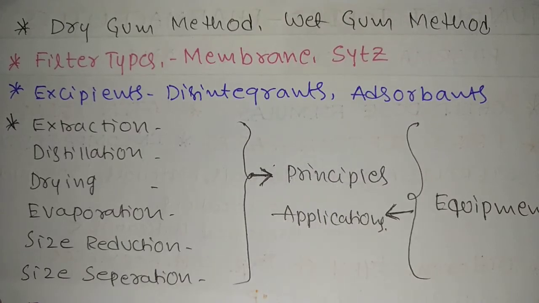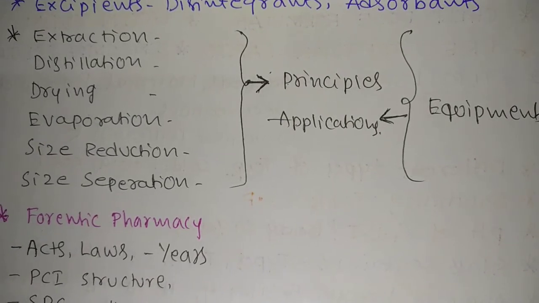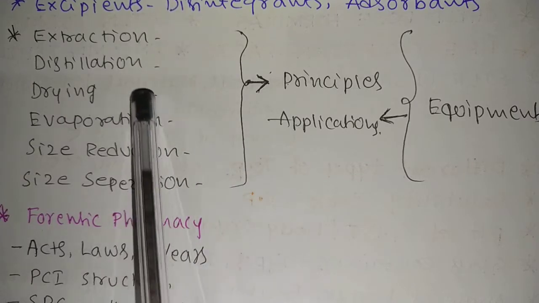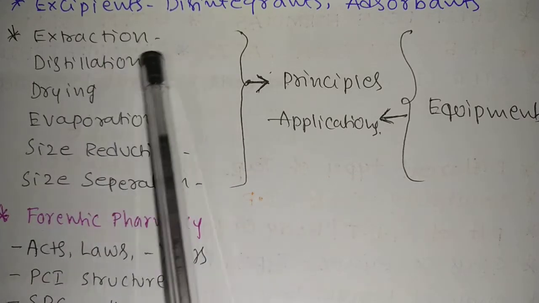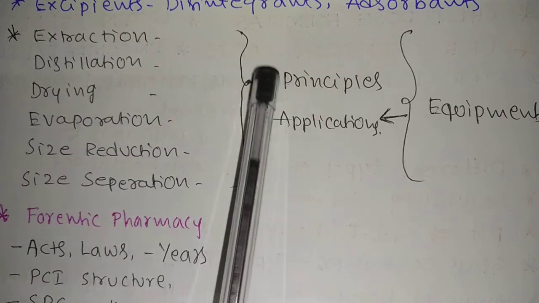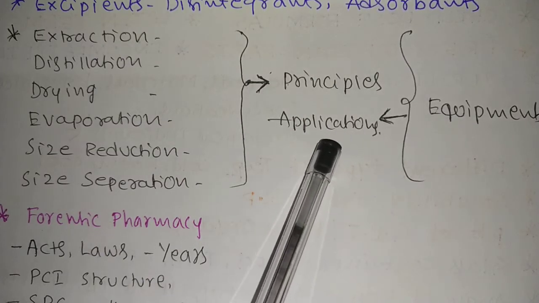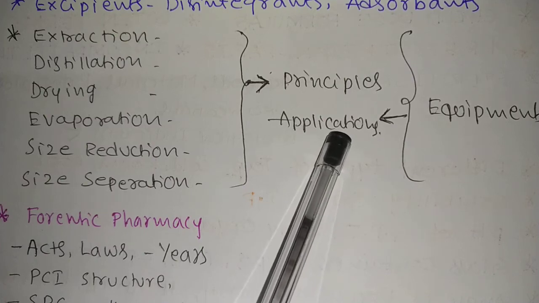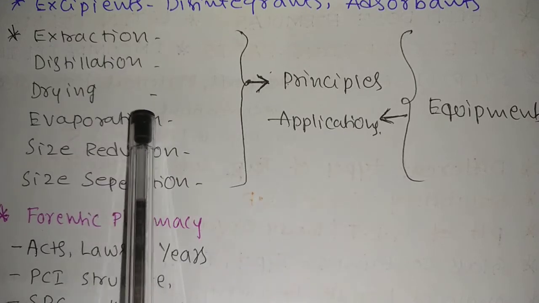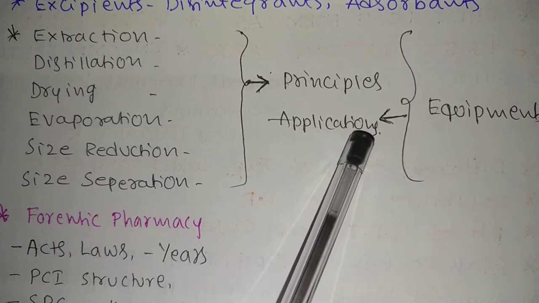Next, extraction, distillation. In unit operations there are a number of chapters, but among all these you have to focus mainly on these 6: extraction, distillation, drying, evaporation, size reduction, size separation. All principles are very important. And in each equipment, what are the specific applications they will ask. For example, say a solution is very thick, which equipment are you going to use to evaporate the thick solutions, like that they will ask specifically.